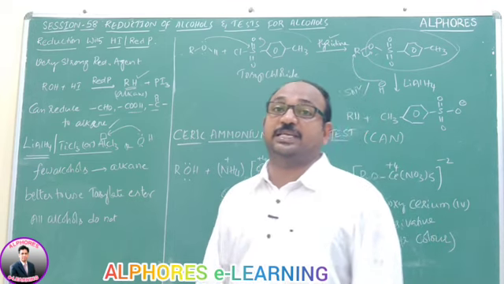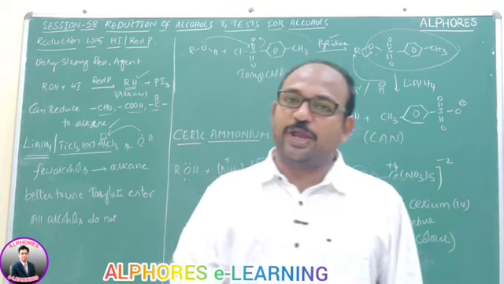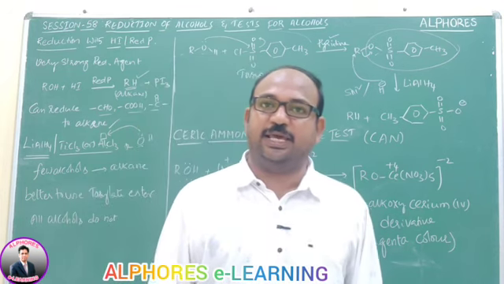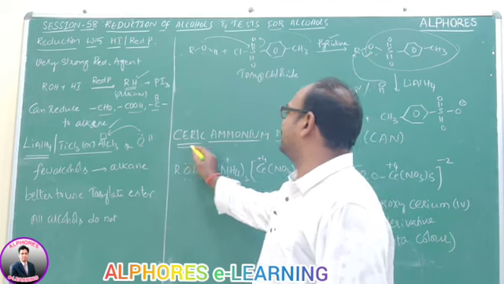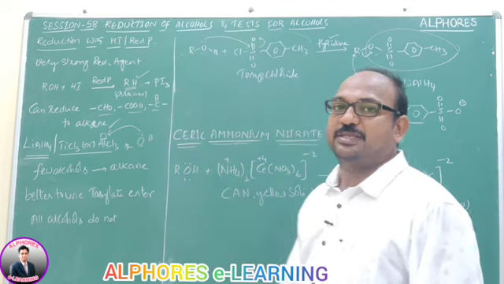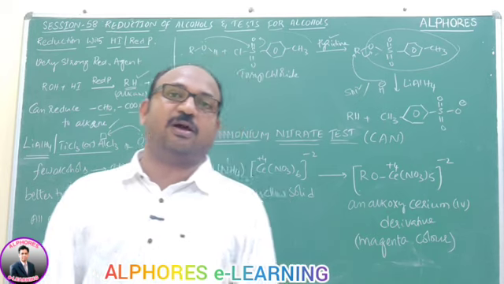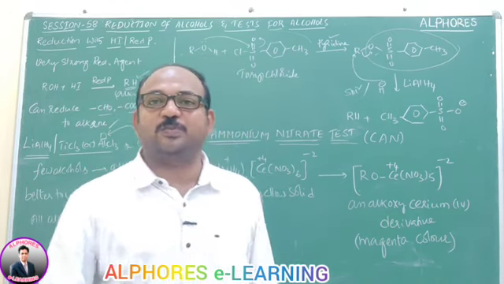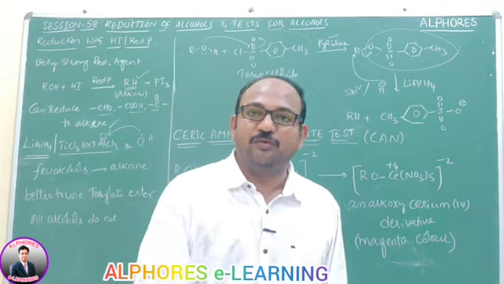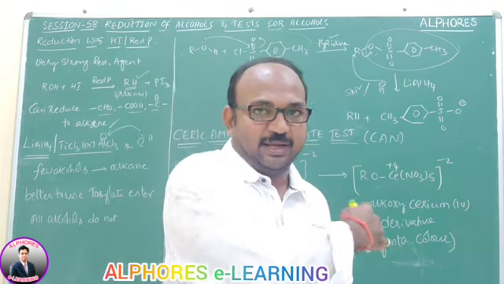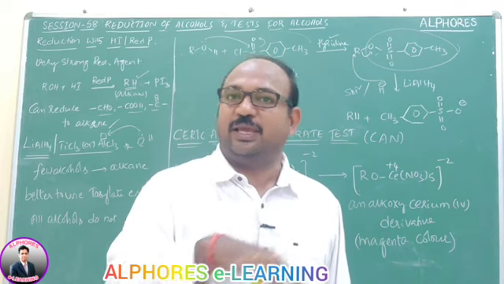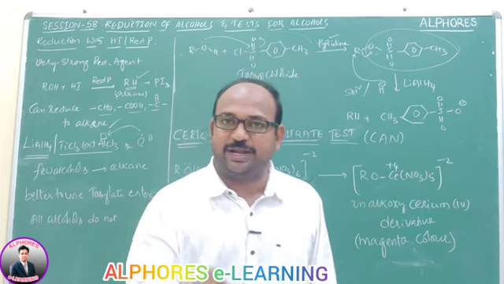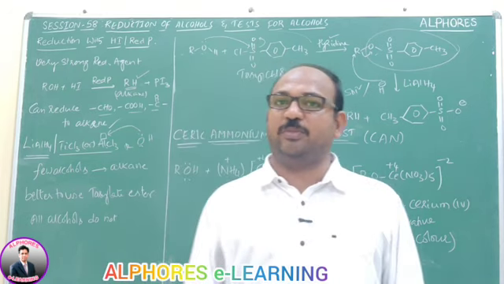After that, the test for alcohols. How can you identify alcohols? For that, there is the ceric ammonium nitrate test, also called the CAN test. This is the test for alcohols. If you get a positive response, it indicates the presence of alcohol. If you do not get the magenta color, we can say alcohol is absent. To identify the presence or absence of alcohol, we use the ceric ammonium nitrate test.